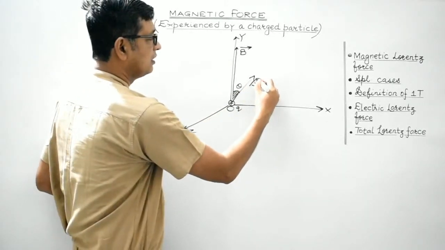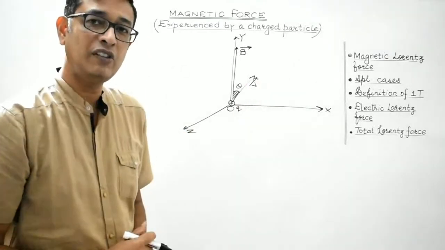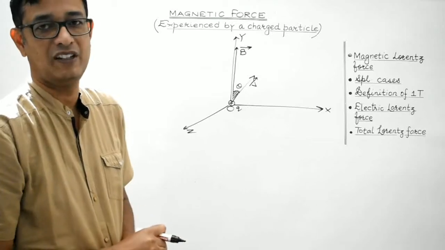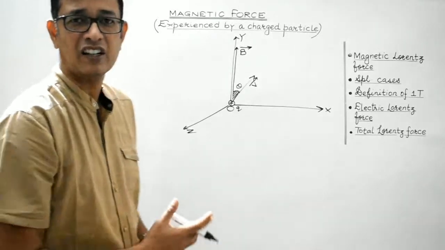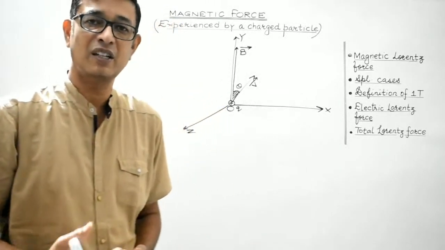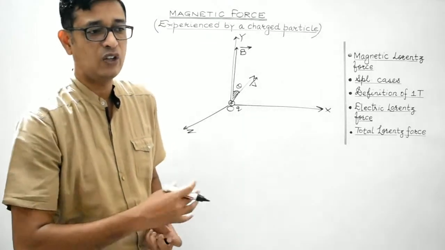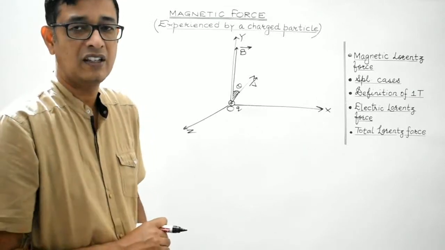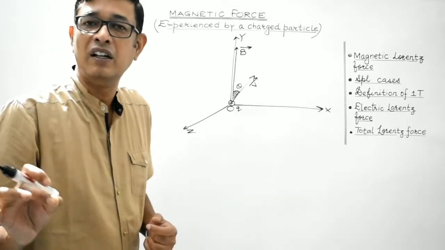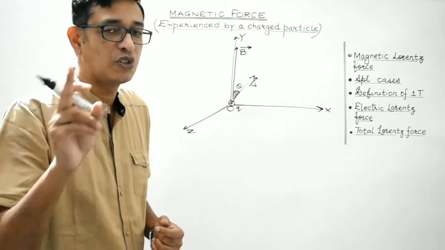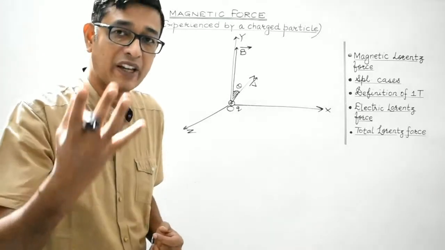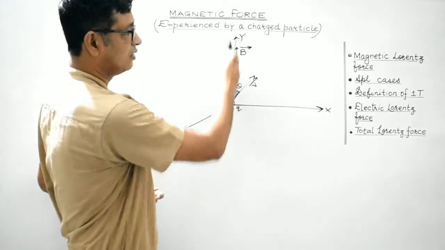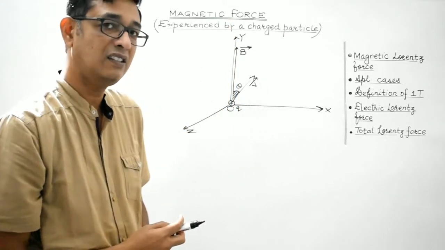So theta is the angle which the velocity vector of the charged particle makes with the direction of the magnetic field, right? It is inclined. Theta can be 0, it can be 90 degree, it can be 180 degree, isn't it? Its value can lie between 0 and 90. We'll discuss all the special cases later on, right? So theta, remember students, it is the angle which the direction of motion of the charged particle, that is its velocity vector, makes with the direction of the magnetic field, right? So V is inclined to magnetic field vector at an angle theta.